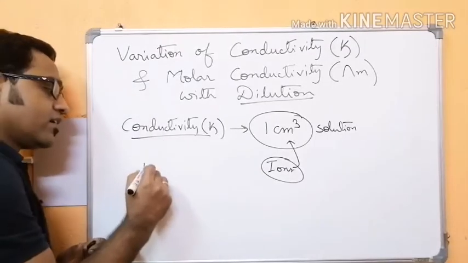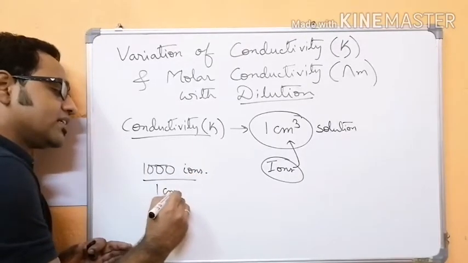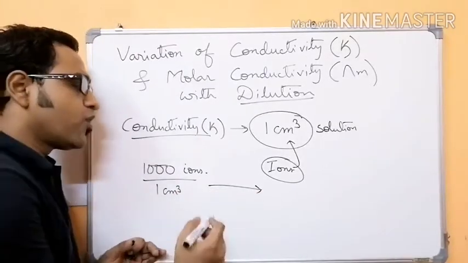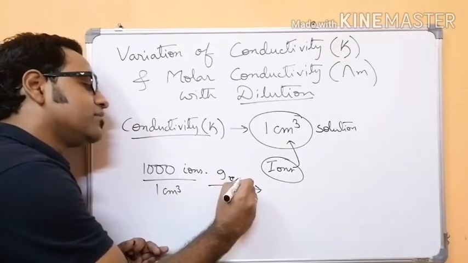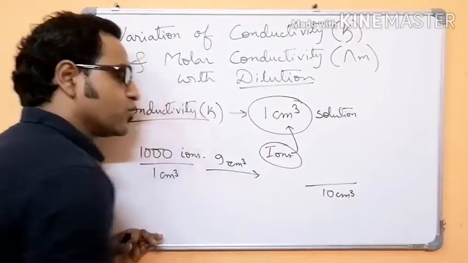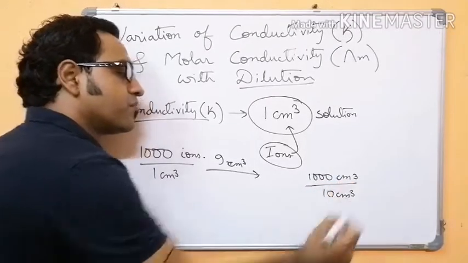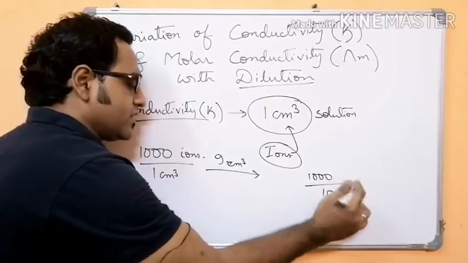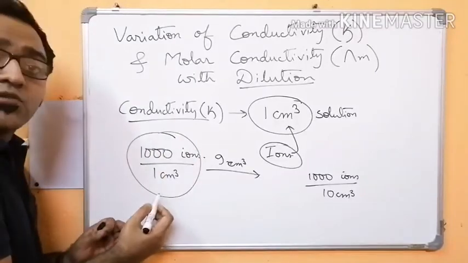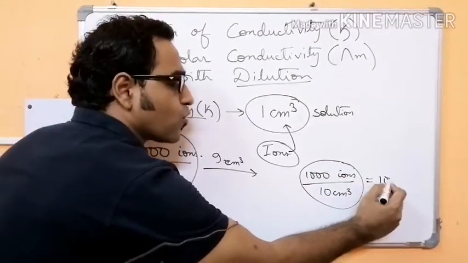Suppose you have say 1000 ions in 1 centimeter cube. Now you have added water. How much water? Say you have added 9 centimeter cube of water. So the final volume becomes 10 centimeter cube. The total number of ions is still 1000 ions. Initially the number of ions in 1 centimeter cube is 1000. Now the number of ions in 1 centimeter cube is only 100.